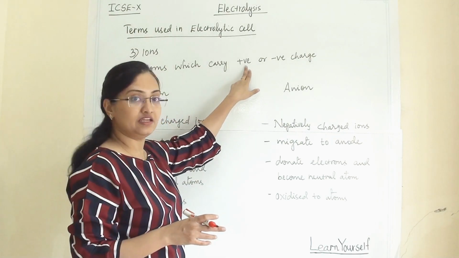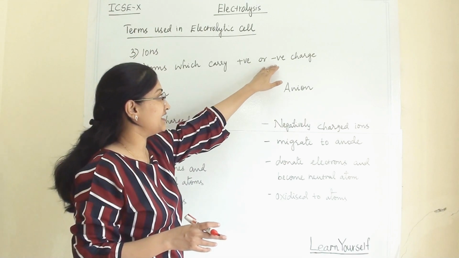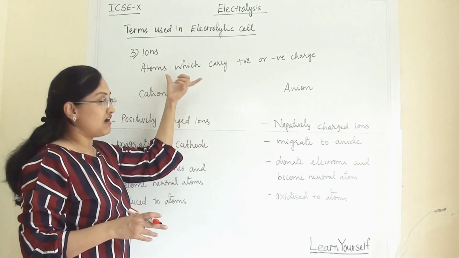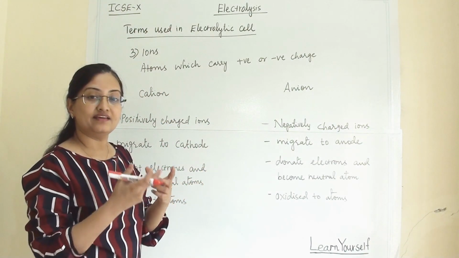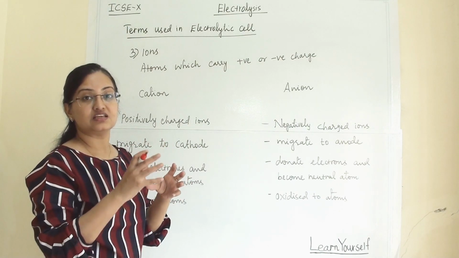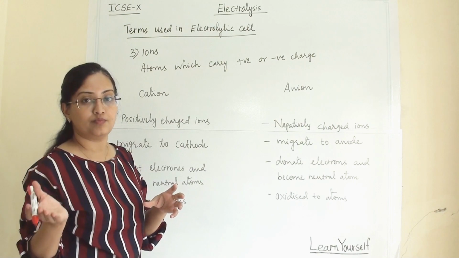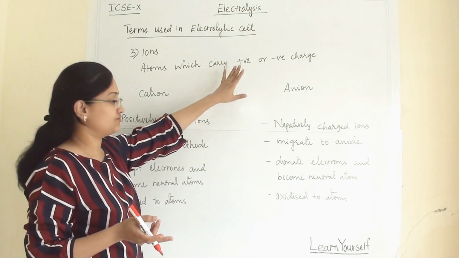If they carry a positive charge, we call them cation, and if they carry a negative charge, we call them anion. When these ions are in an aqueous state, they are free, and this freedom is utilized in the electrolytic cell to pass electricity, and they become carriers of electricity.